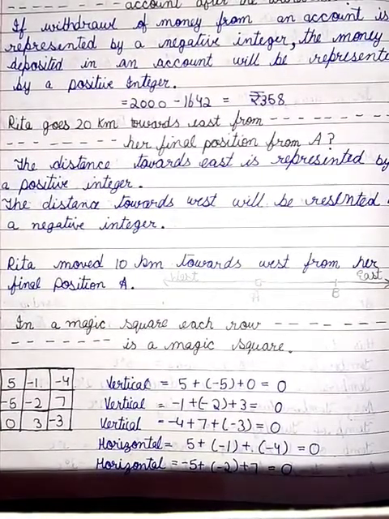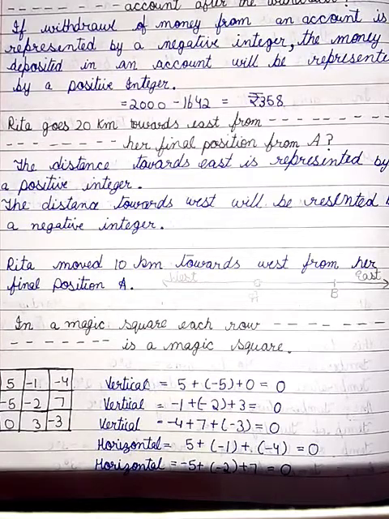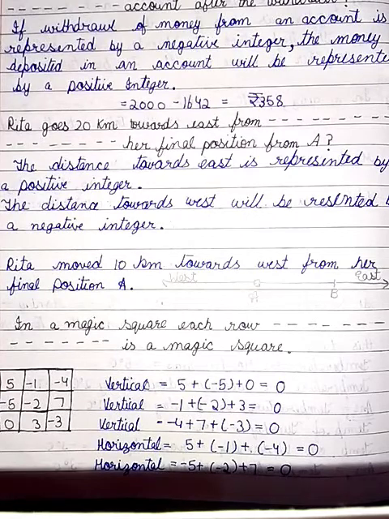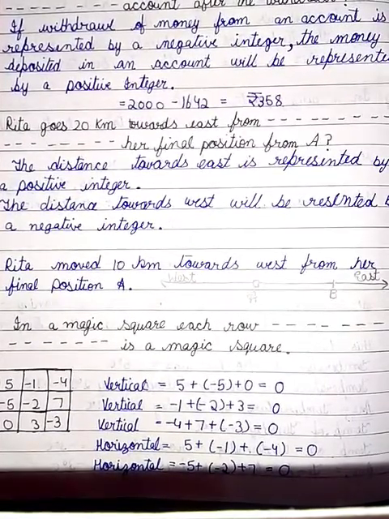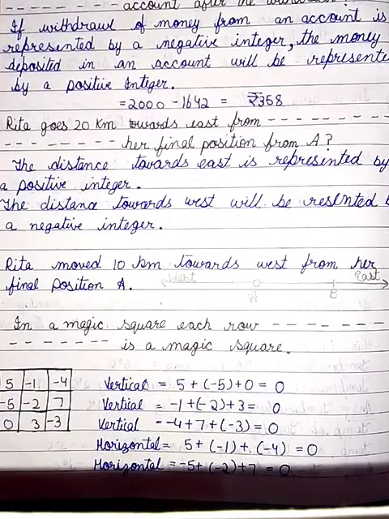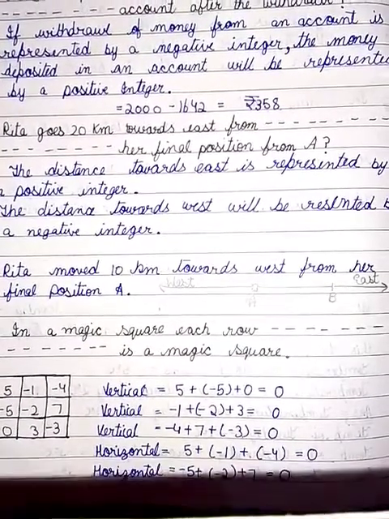Vertically, -1 plus -2 plus 3 is also 0. Next, -4 plus 7 plus -3 is also 0. Horizontally, 5 plus -1 plus -4 is also 0. Horizontally, -5 plus -2 plus 7 is equal to 0.